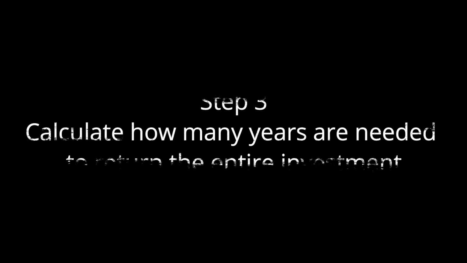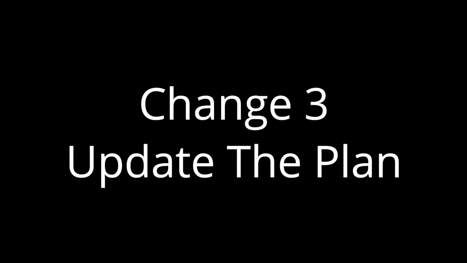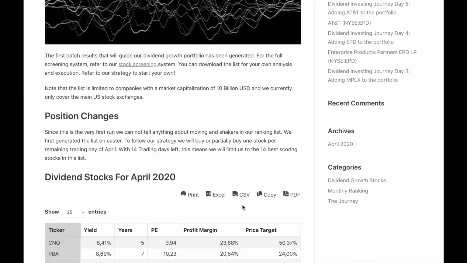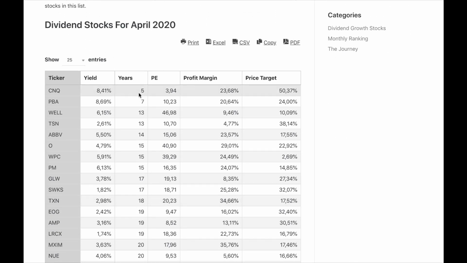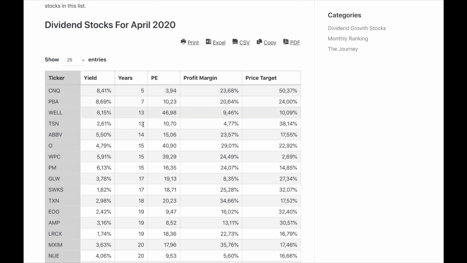And finally, we subtract the current dividend from the base price, increased with the expected annual increase from the base price. We do this until we get to 0, and then we have a count of how many years it would take until the dividends and the appreciation pay back our initial investment. The lower this figure, the better, and the higher the stock will rank. Doing so, we account for possible gains as well as possible dividend growth.